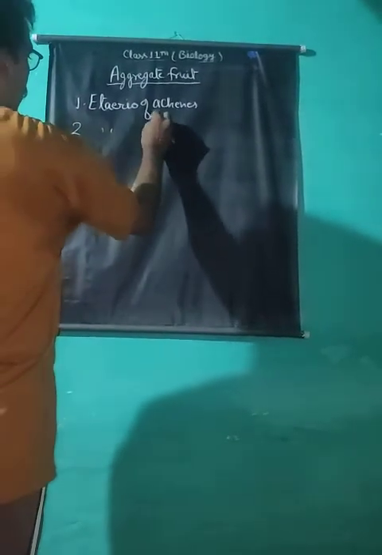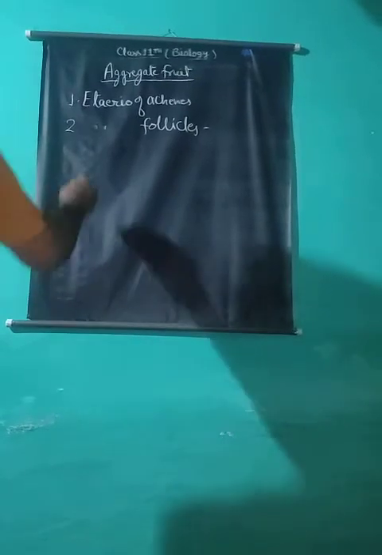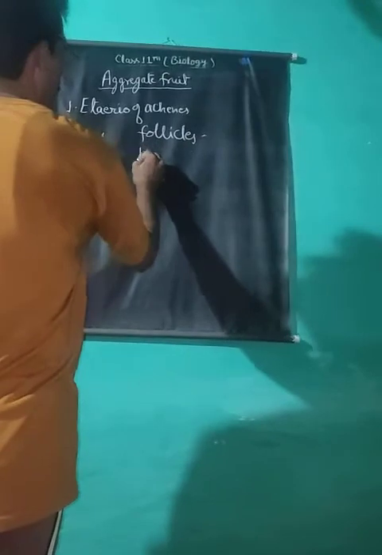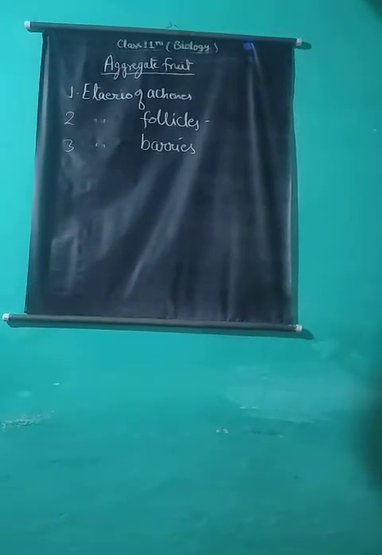Etaerio of follicles. In this case, many follicles make an etaerio which are arranged on the elongated thalamus in a bunch. Example, Calotropis, Catharanthus, Michelia, etc. Etaerio of berries. It is the aggregate fruit of small berries. Example, custard apple.